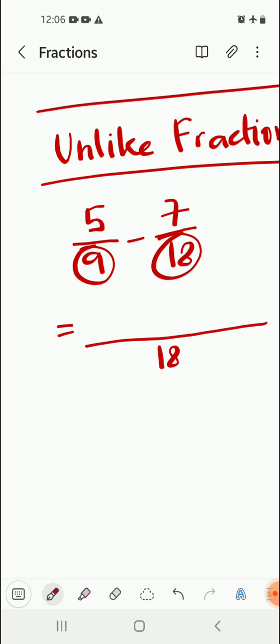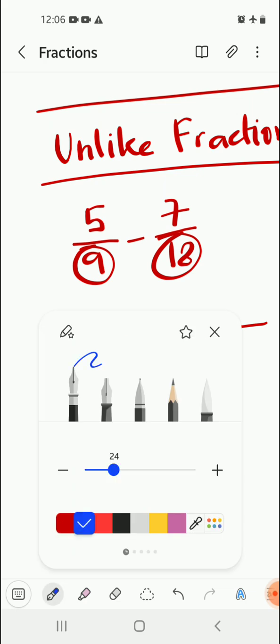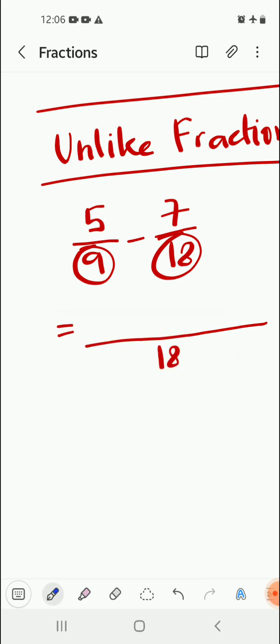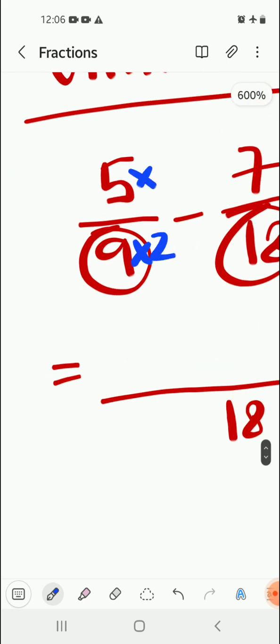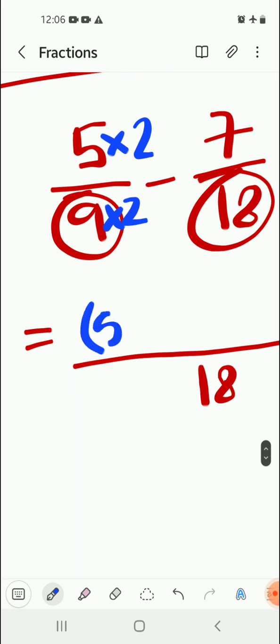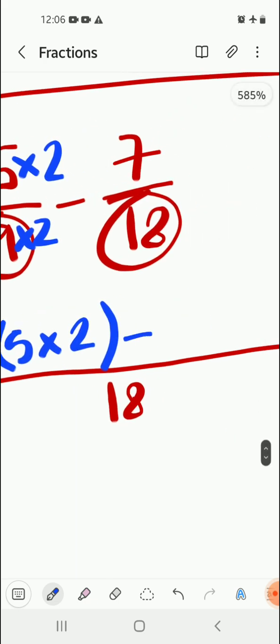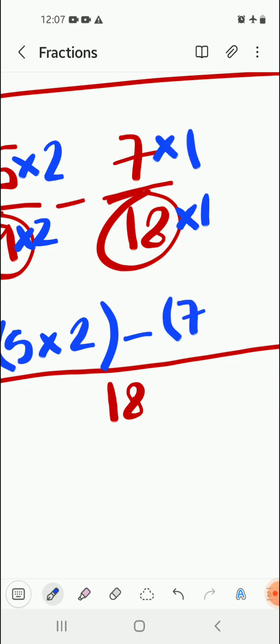Now, the steps that we followed in the case of addition, we are going to repeat here as well. 9 into 2 is 18, so multiply the numerator with 2. 5 into 2 minus 7 into 1, over 18.